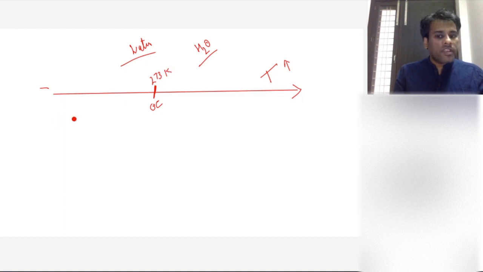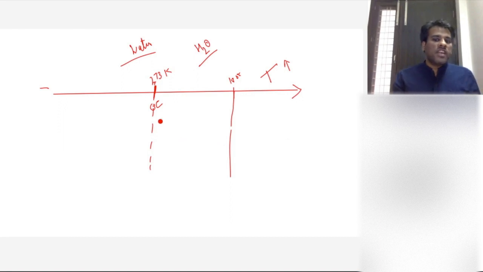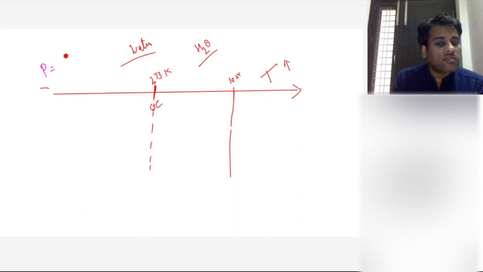Now, let's make a division here. 0 degrees Celsius is one division and 100 degrees Celsius is another division. So in which state do you think water will be present less than 0 degrees Celsius? Now one thing you have to fix here: we are fixing pressure. Pressure is 1 atmosphere. I'll tell you what will happen if we change the pressure also, but let me explain this first.